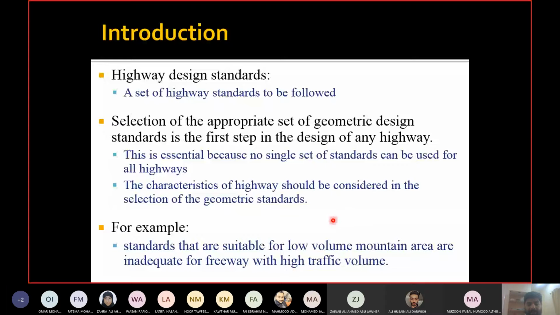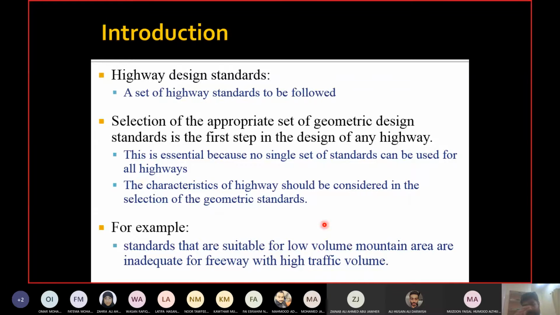They have given an example here as well. For example, if you are designing a low volume road in a mountainous area, and you use a set of design standards and you try to follow the same set of standards for a freeway in a high traffic volume area. I told you freeway is a type of rural principal arterial, right?